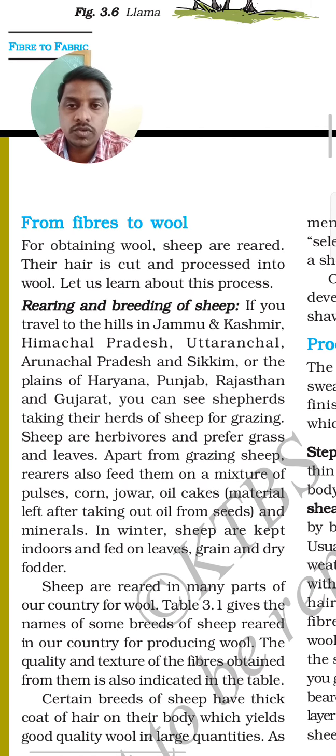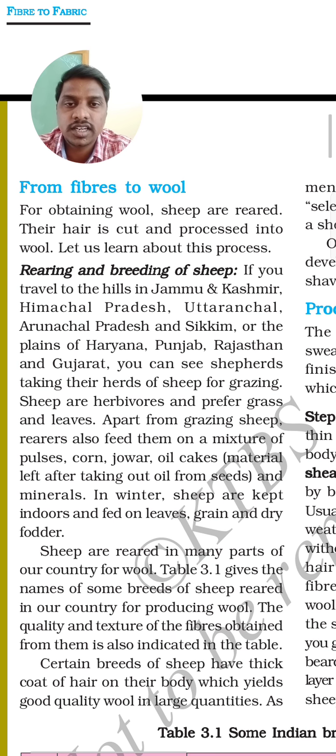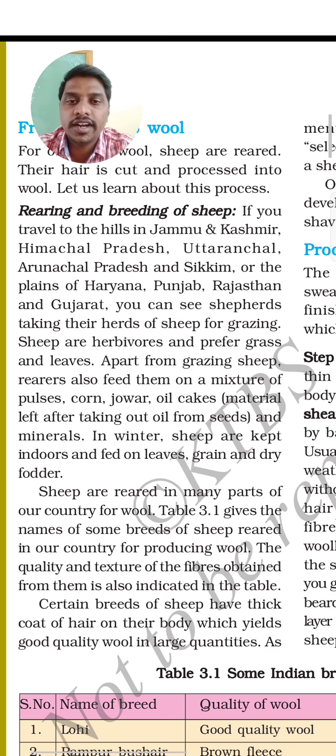From fibers to wool. For obtaining wool, sheep are reared. Their hair is cut and processed into wool. Let us learn about this process. For the sake of hairs, for the sake of wool, sheep are bred. Okay. So rearing and breeding of sheep.